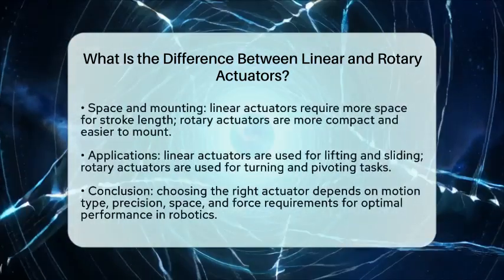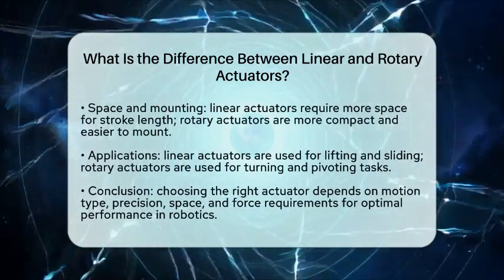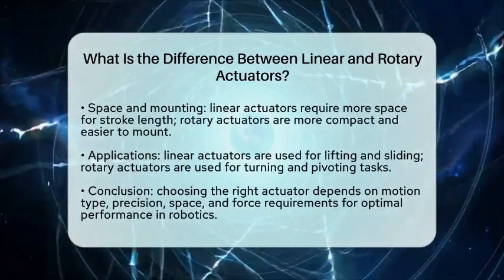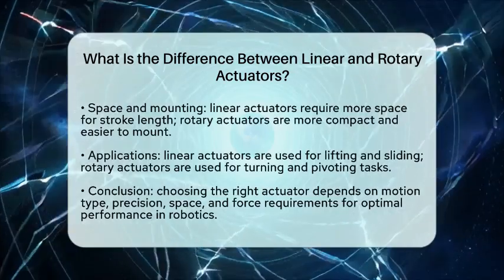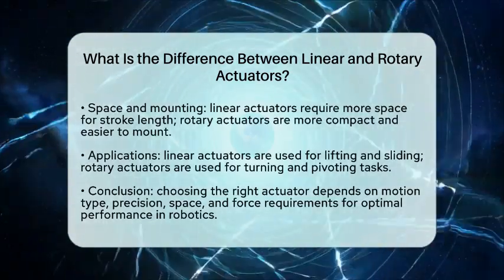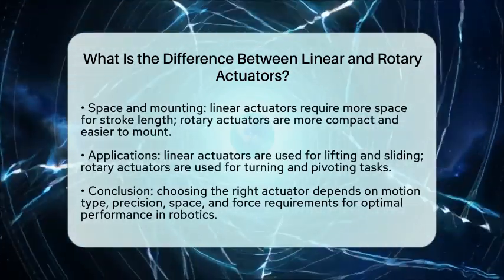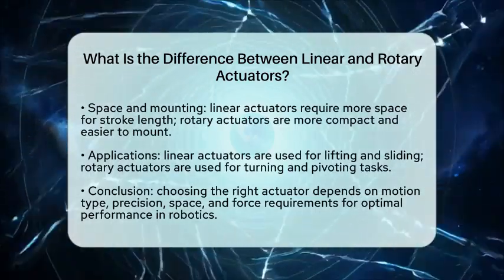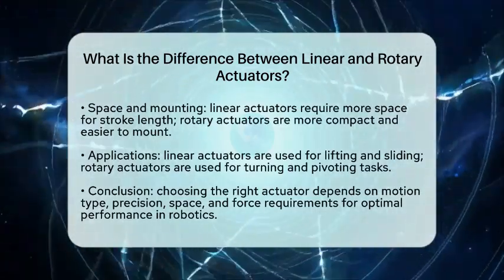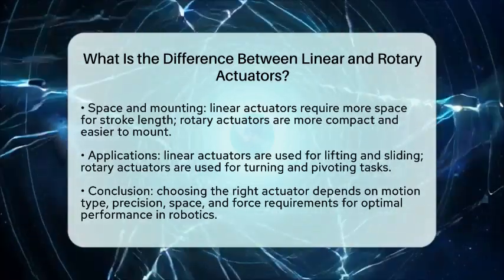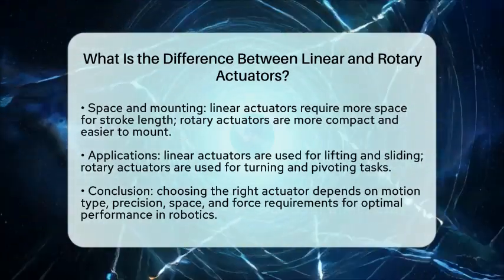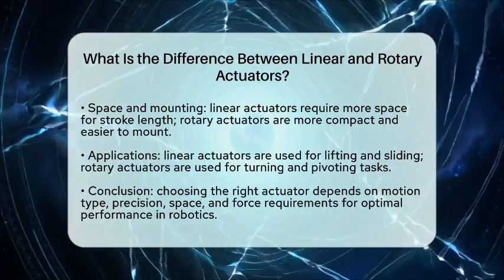Finally, let's look at applications. Linear actuators are common in robotics for tasks like lifting, pushing, or sliding components along a straight path. For example, they can move an arm segment or adjust a gripper. Rotary actuators are used where turning or pivoting is needed, like valve control or steering mechanisms.